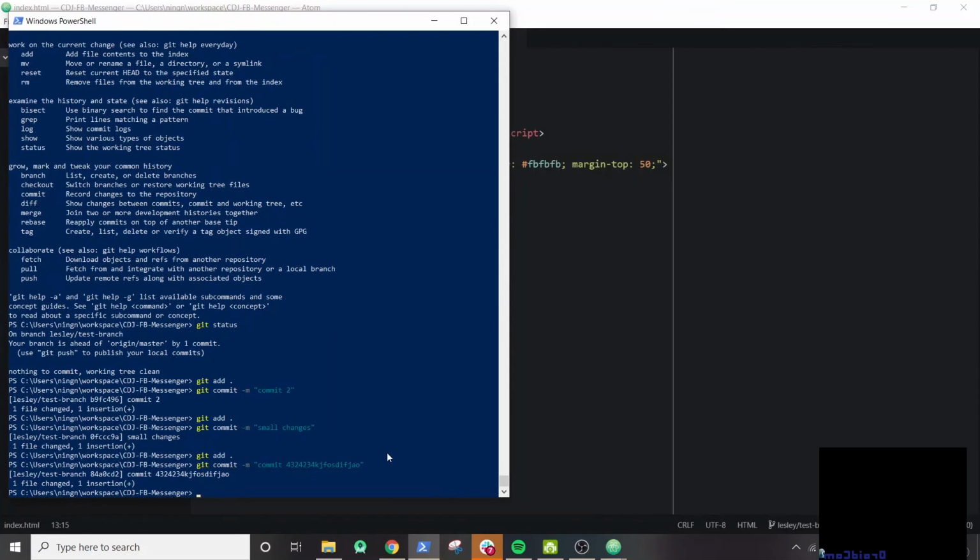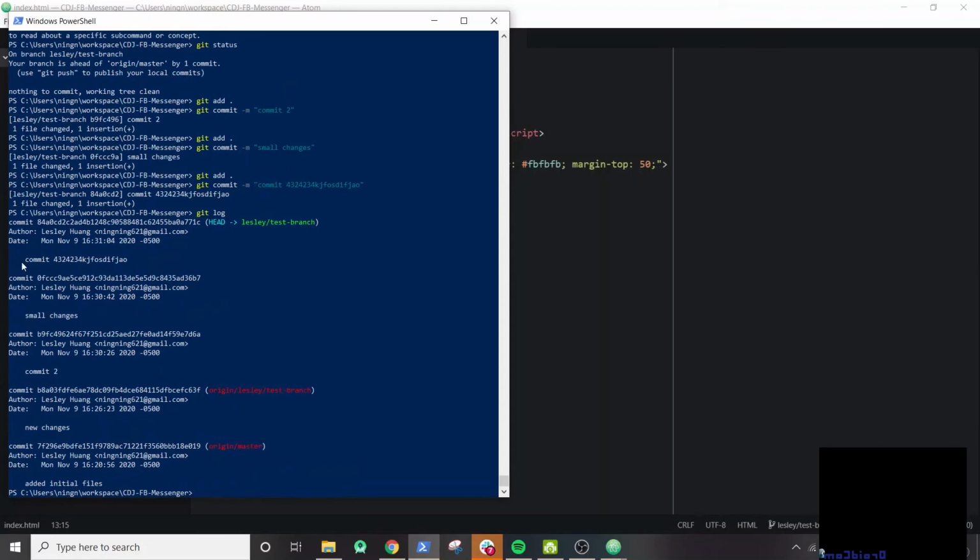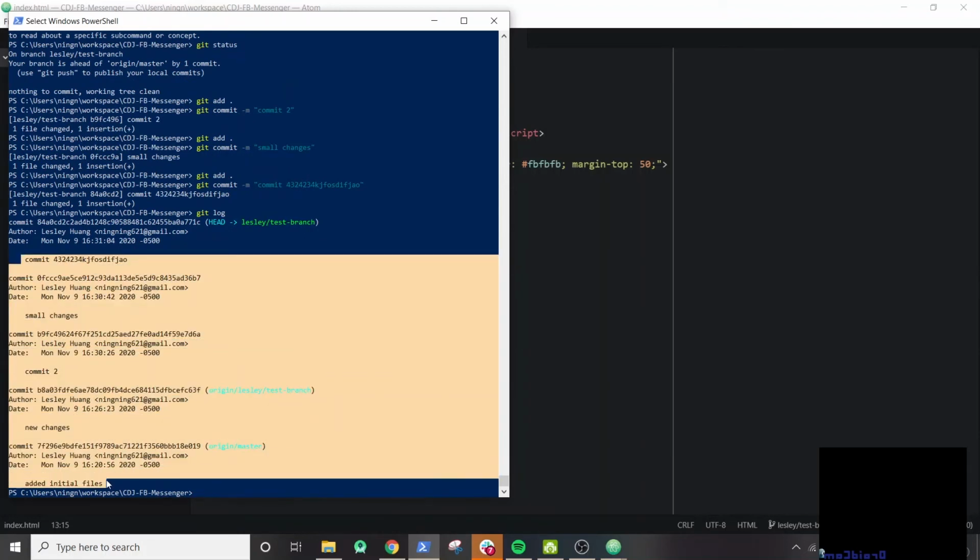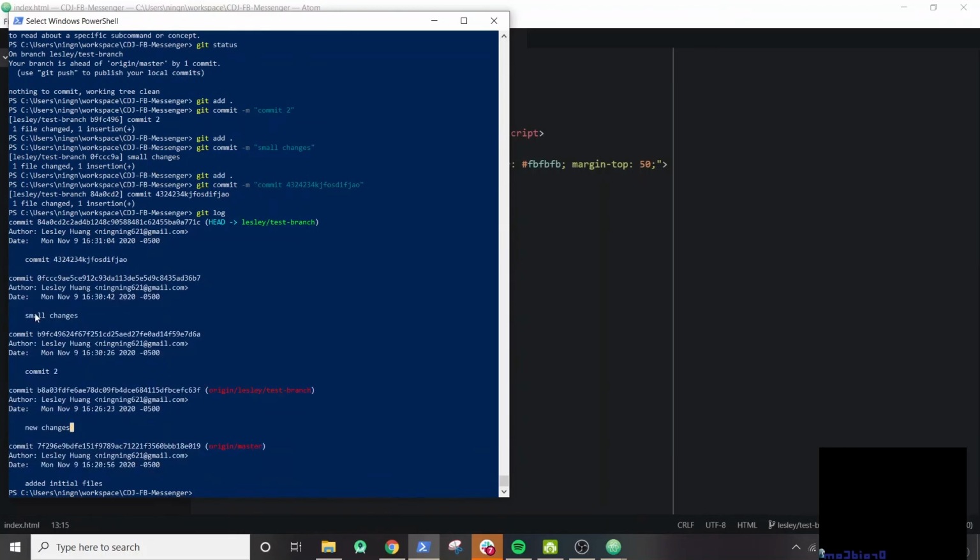This could be that I forgot to include something in my last commit, or it could be that I made a typo and I want to fix it really quickly. So we check our git log. You'll see that we have all these small commits, but these aren't really meaningful messages, and if we go inside of them, they have very few changes. So in this case, I actually want to combine all my commits into one so that it's more meaningful. And it's also easier to go through my commits in case something needs to be reverted.